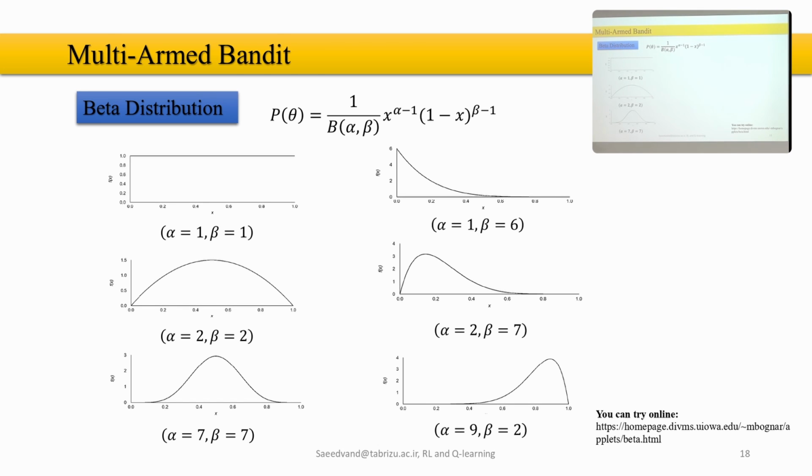So these are input arguments that I'm feeding to the equation, alpha, beta, and this gives me the probability distribution that I have here. What if I have alpha 1, beta increased to 6? Then the curve looks like this. If I have alpha 2, beta 2, it looks like this. And if I have alpha bigger than beta, the curve will look like this.